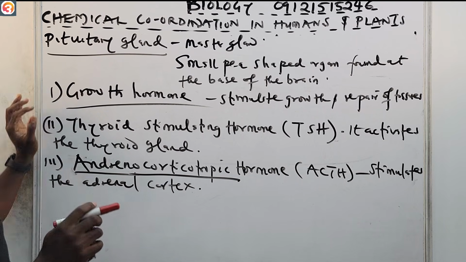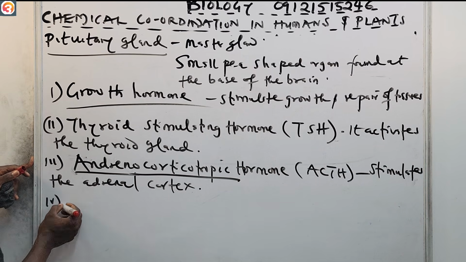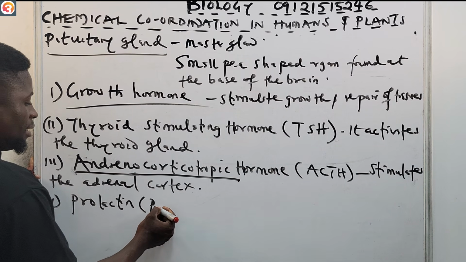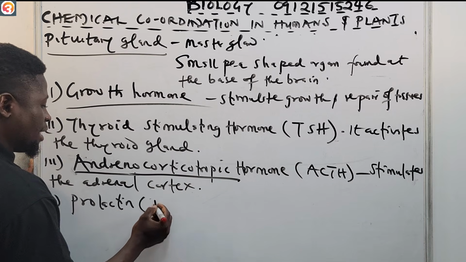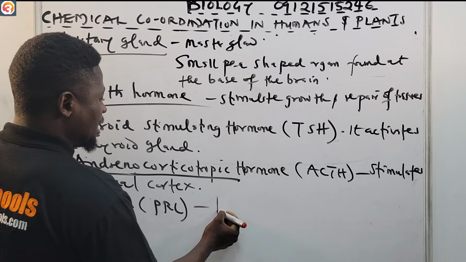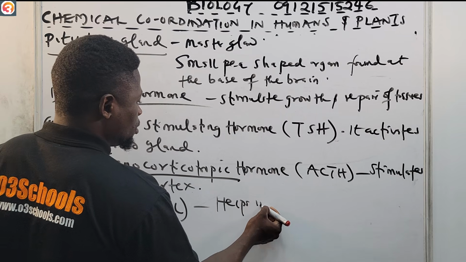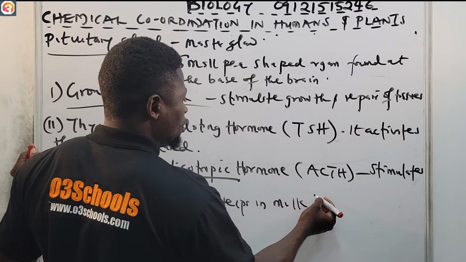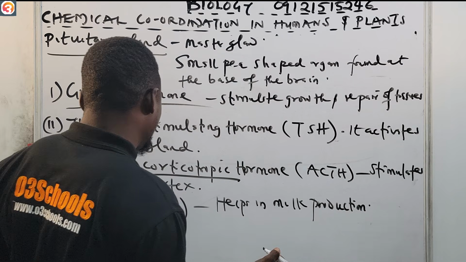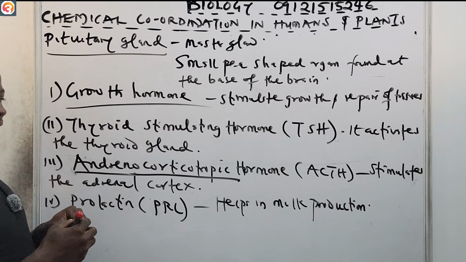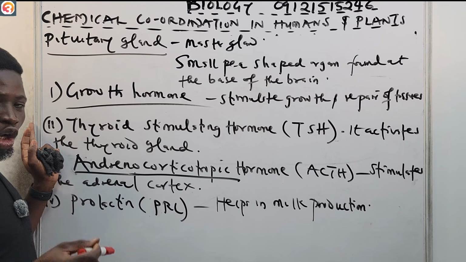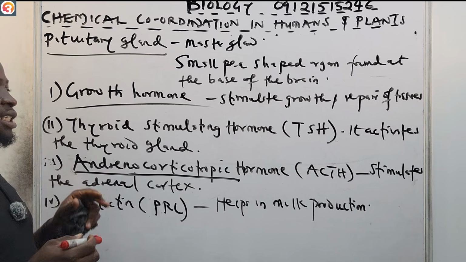Then also we have the prolactin. Number four, we have the prolactin. This one is called PROL. It helps in milk production. So take note of that: prolactin, PROL. It helps in milk production.